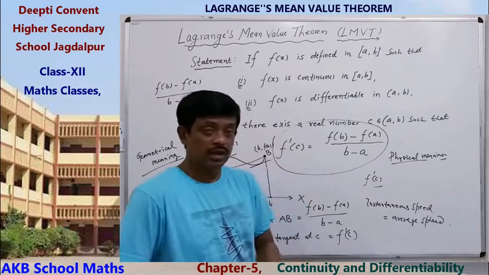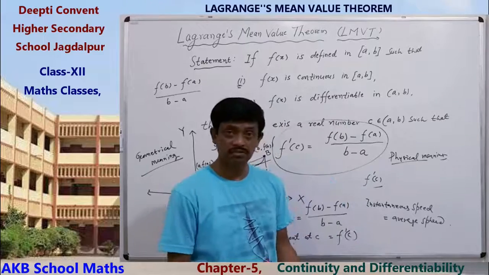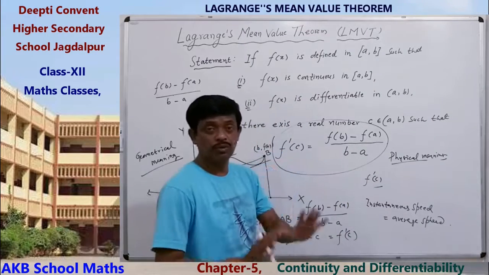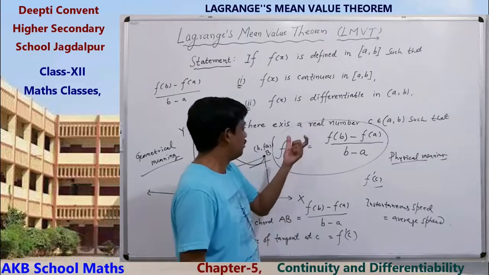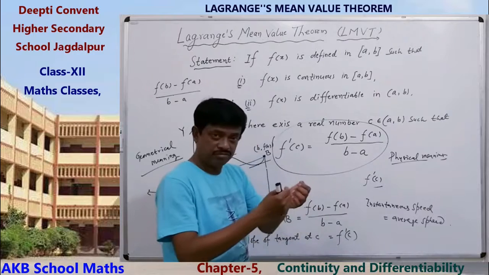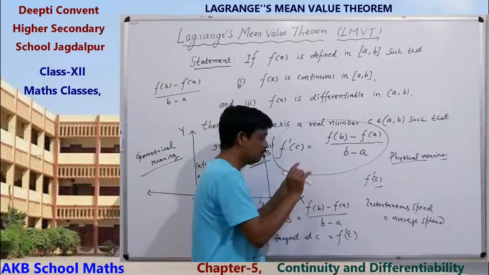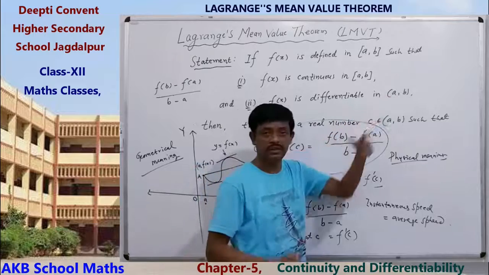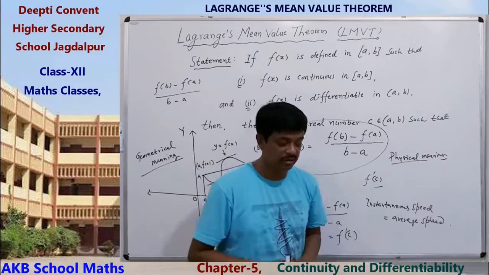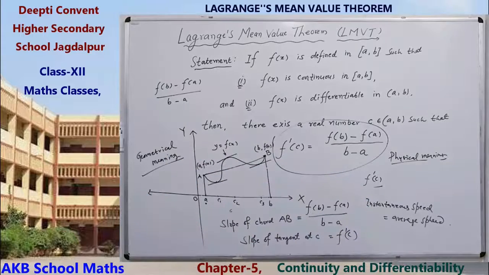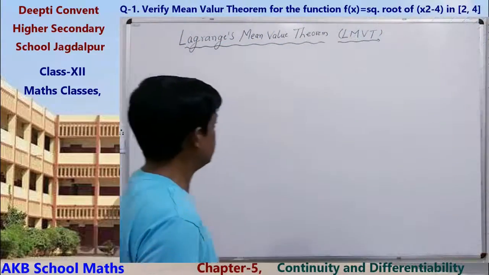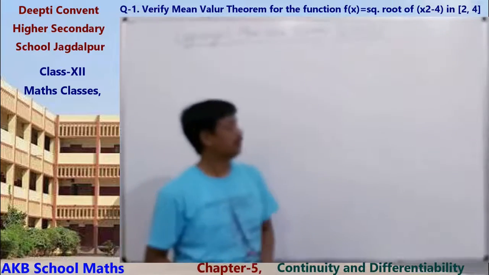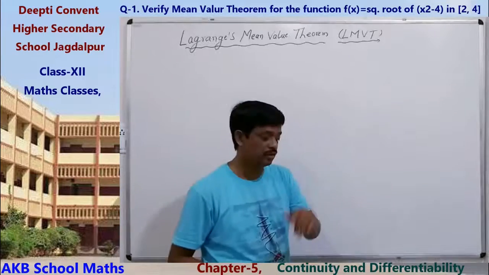Also, we get questions on how to verify the Lagrange mean value theorem. So we have to test these two conditions. If these two conditions are satisfied and your value of C obtained from this relation lies between A and B, then the theorem is verified. Clear? Now take a question for verification of the Lagrange mean value theorem.